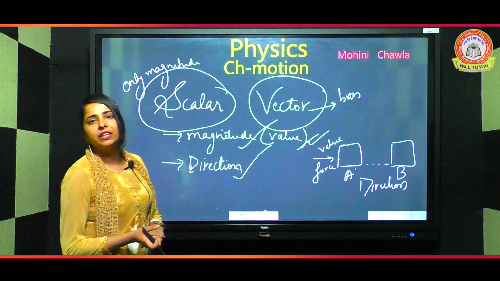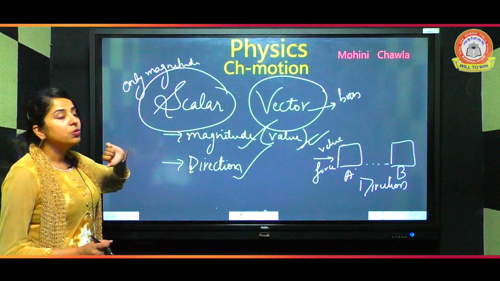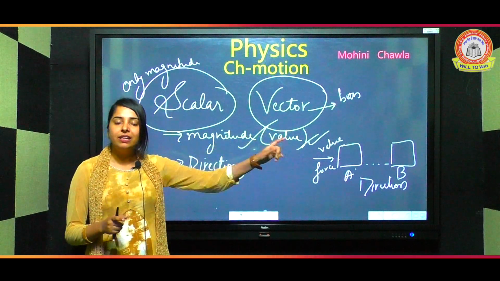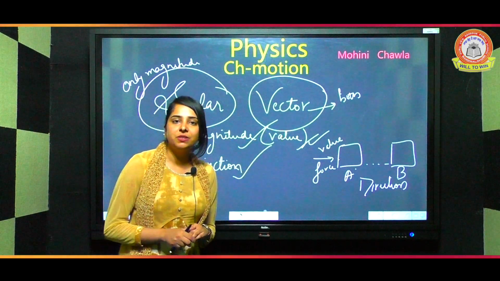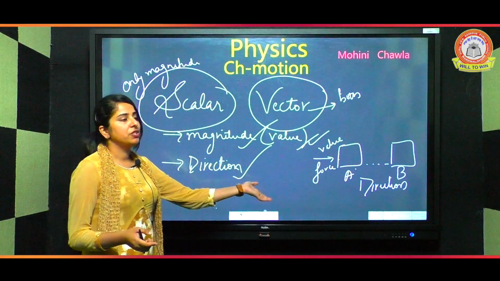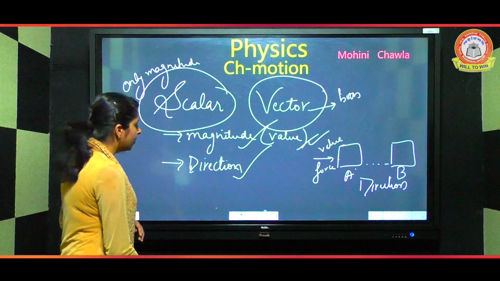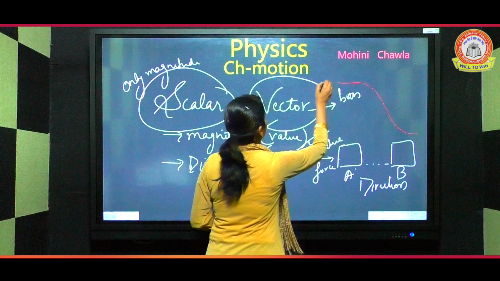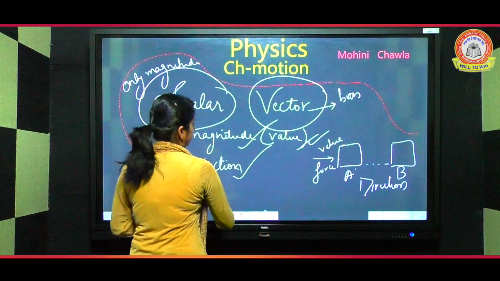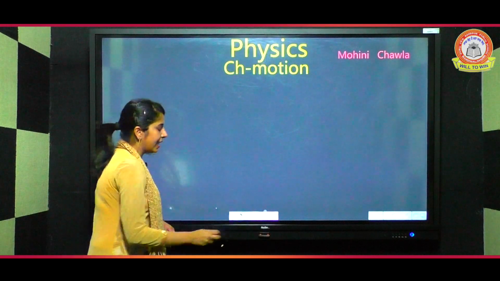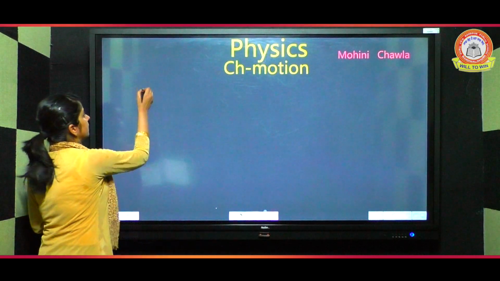So from here we can conclude that scalar quantities are those quantities which have only magnitude, say mass, time, which we have done, and vector quantities are those quantities which have both magnitude as well as direction, like force, pressure, etc. Now the next topic is distance and displacement.